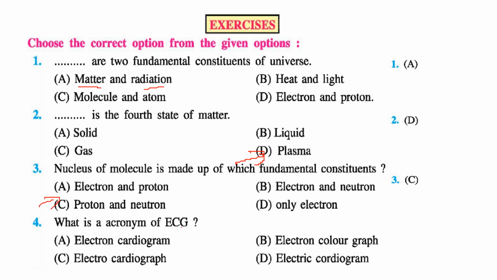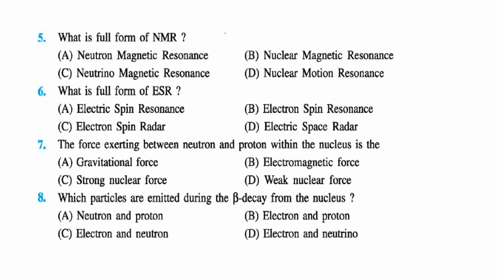What is the acronym of ECG? Electrocardiograph. C is the correct answer. What is the full form of NMR? Nuclear magnetic resonance. What is the full form of ESR? This is electron spin resonance. The force exerted between neutron and proton within the nucleus is known as strong nuclear force. Which particles are emitted during beta decay from the nucleus? This is electron and neutrino.